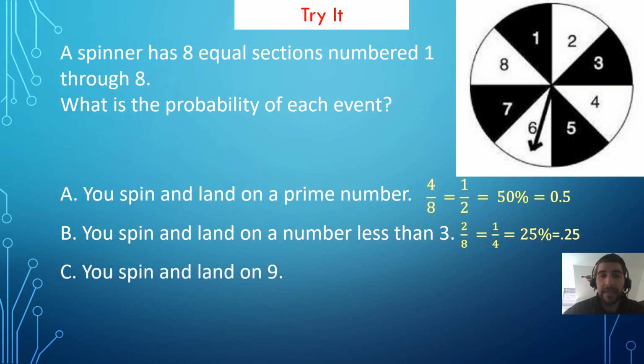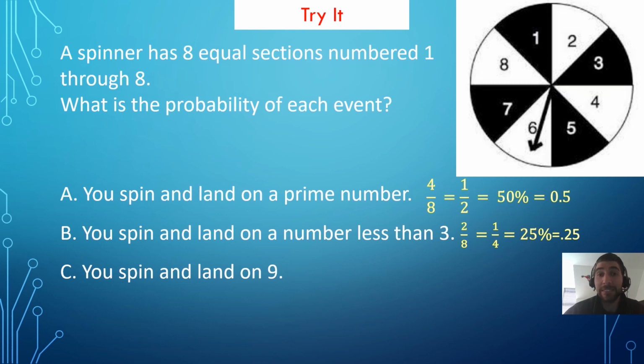Question C asks us, what's the probability that you spin and land on a 9? If you're a little confused, it's understandable. There's no 9 on the spinner. So what's the probability that you land on a 9? 0. None of the spaces have a 9 on them.